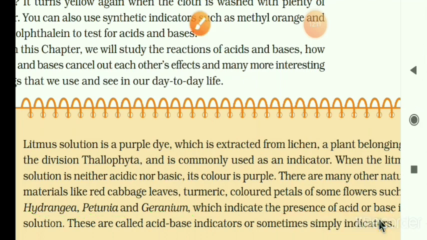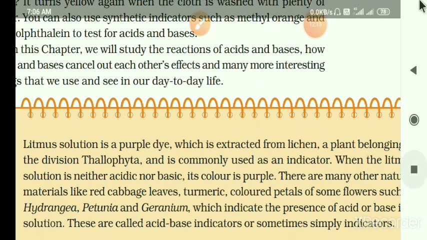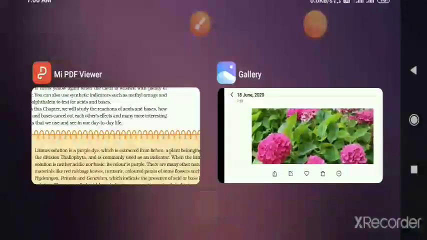These are examples of natural indicators.